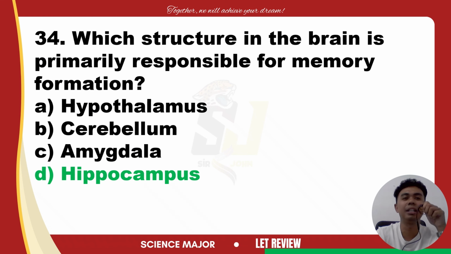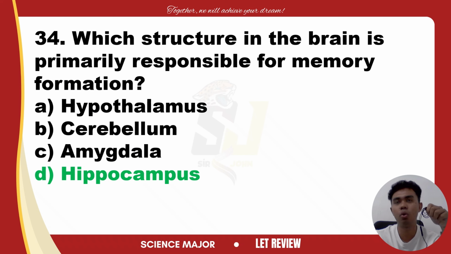The hippocampus is the primary structure in the brain responsible for the formation of new memories and the consolidation of short-term memories into long-term memories. It plays a critical role in both spatial memory, like navigation, and episodic memory, like recalling events or experiences.